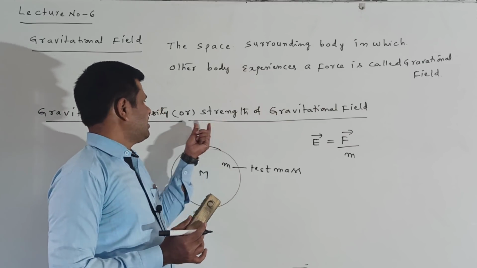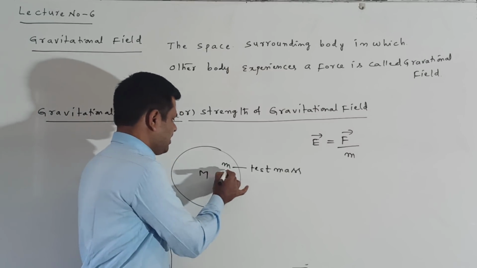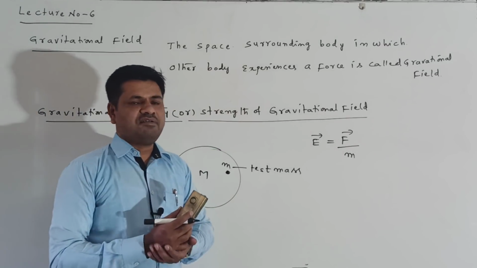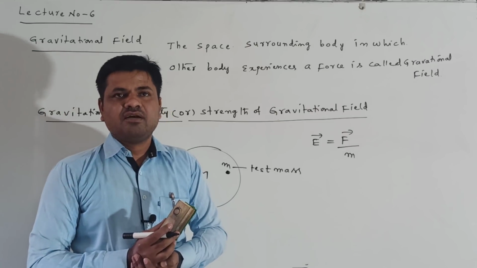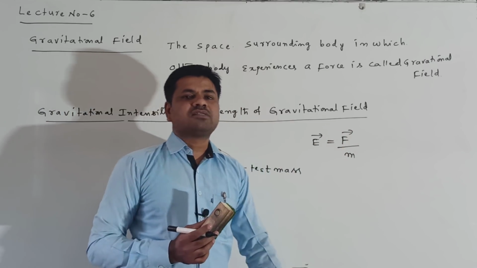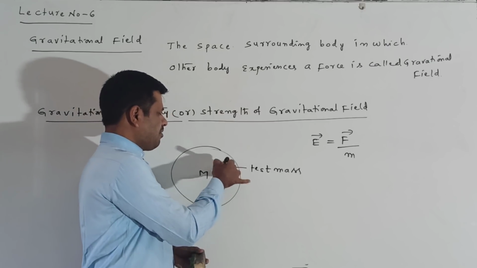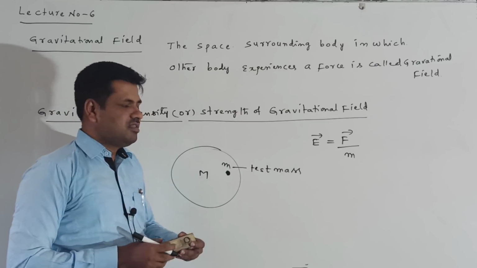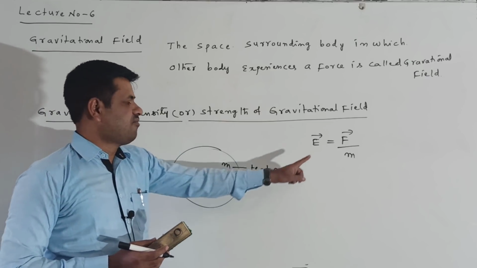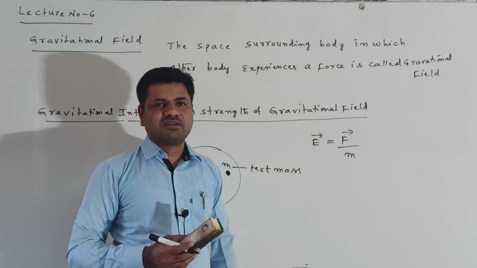Gravitational intensity or strength of the gravitational field at a point is defined as the force experienced by unit mass placed at that point. Suppose I want to find the gravitational field at this point. I place a test mass here. This test mass experiences a force, which I call F bar. The ratio F bar by M is called the gravitational intensity, or strength of the gravitational field.